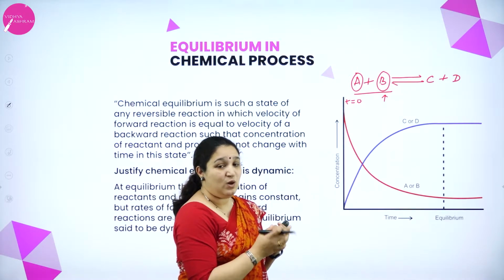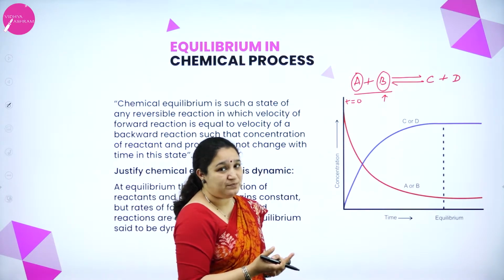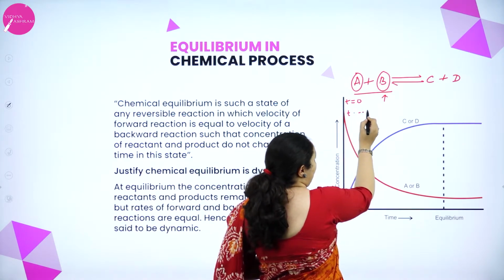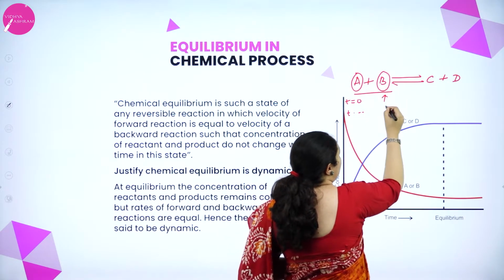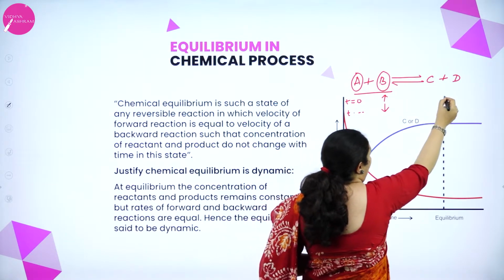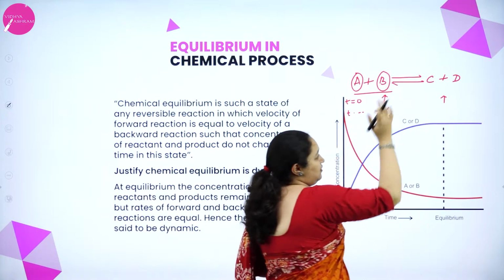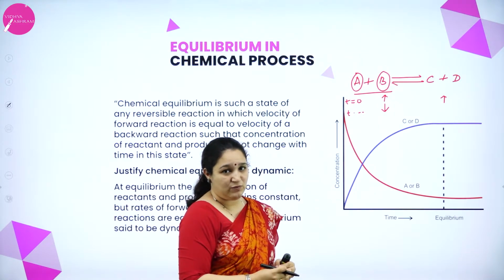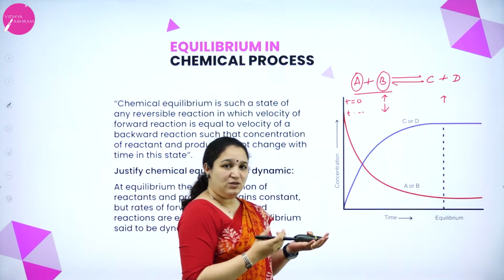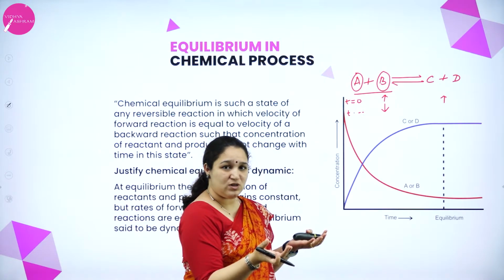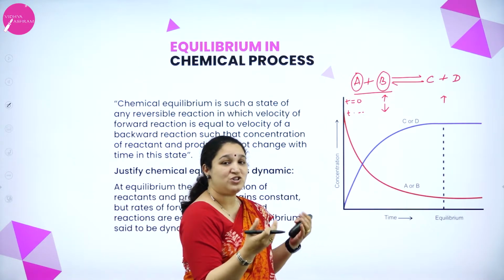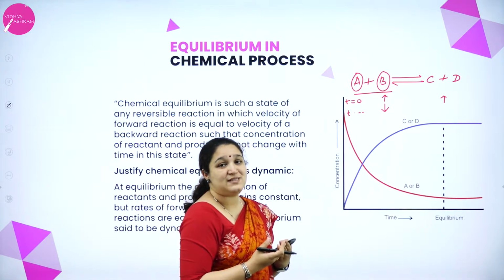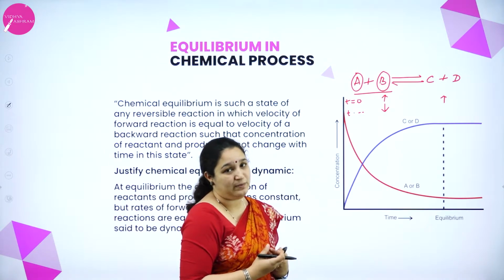So A plus B will react to form C plus D. As time passes by, the molar concentration of the reactants starts decreasing and the products start increasing. And at one particular time, the reactant concentration as well as the product concentration looks like it will not change further. And at that point, we call the system has attained equilibrium.